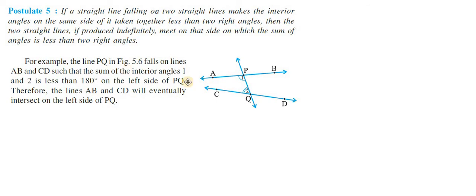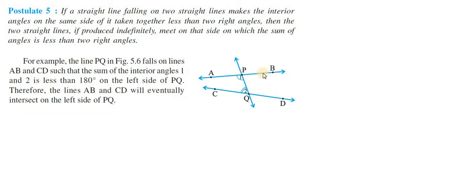Okay, for example, here they gave two straight lines. So this is one straight line. Are you able to see this straight line? So this AB is one straight line, and here CD is one straight line. On this AB and CD, see here, there is one transversal, this PQ line. So AB is one straight line and CD is one straight line. They are not parallel lines.